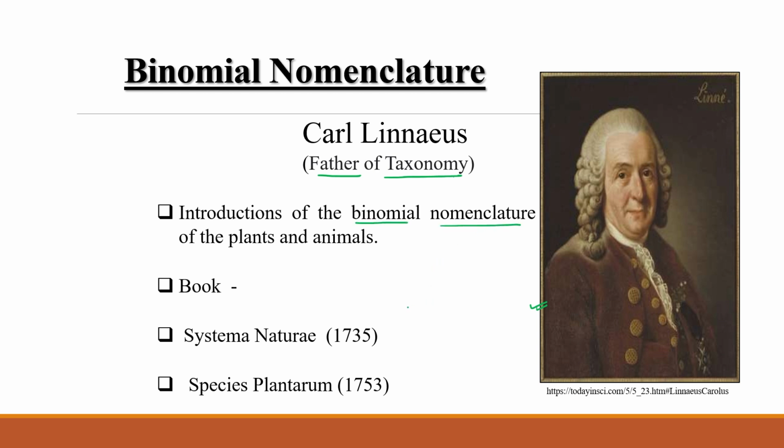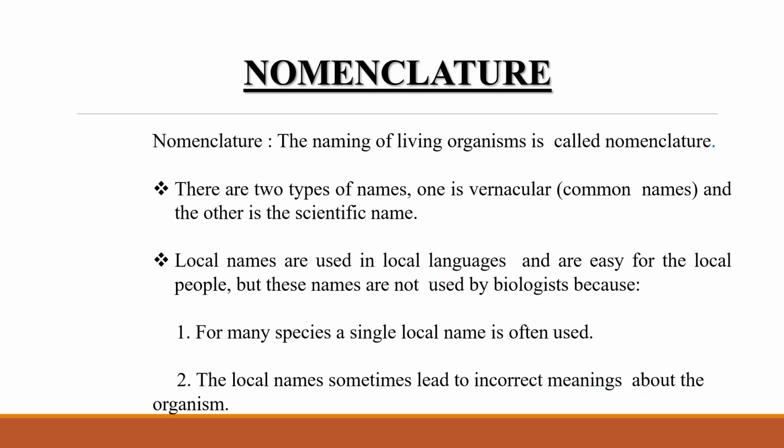He also wrote two books for nomenclature purposes: Systema Naturae in 1735 and Species Plantarum for plants. And what is nomenclature? Nomenclature means naming of living organisms.